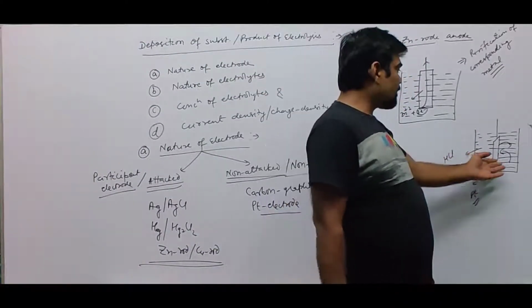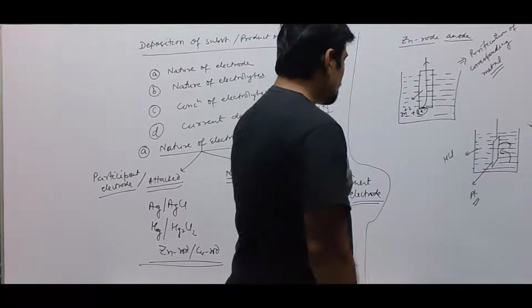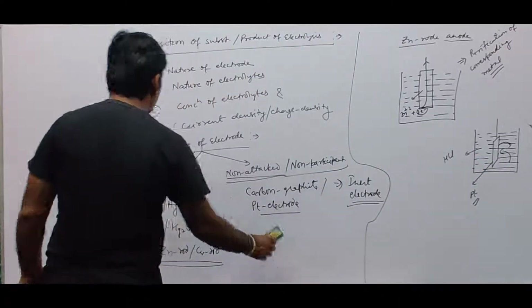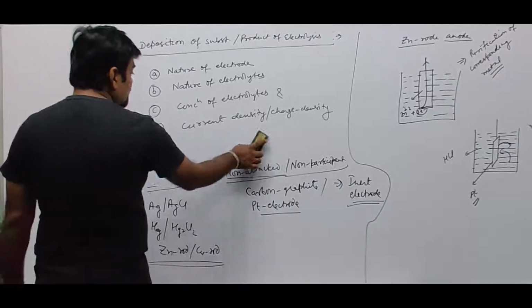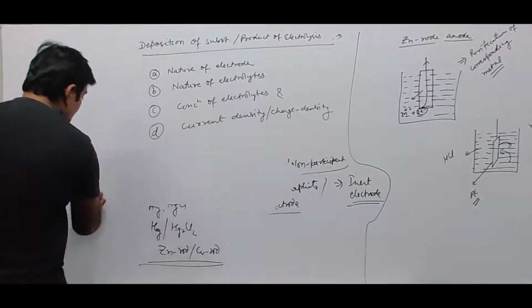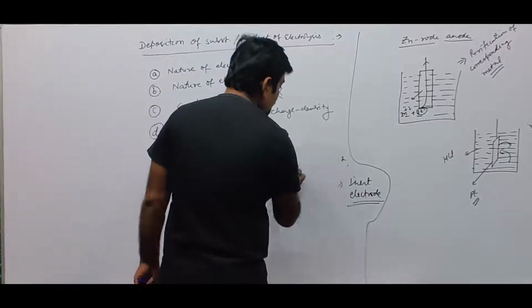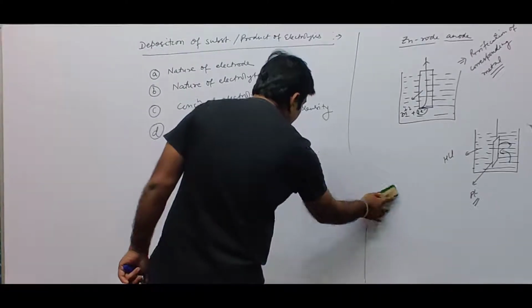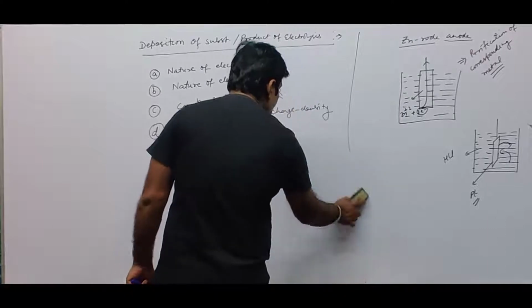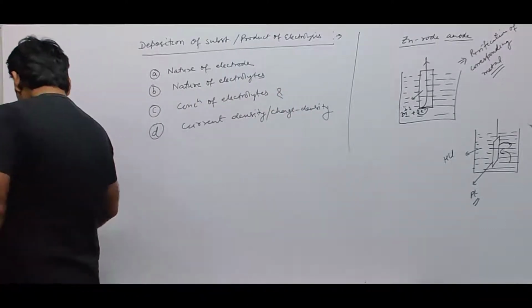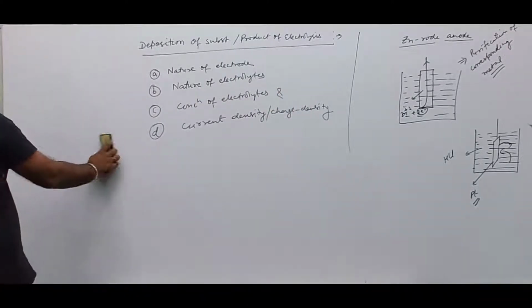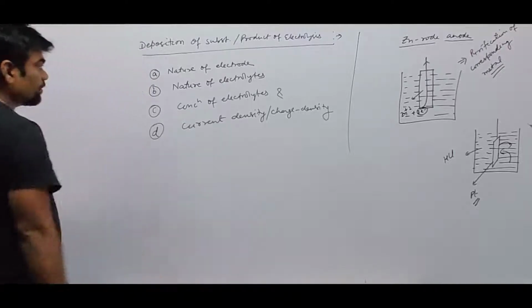So it remains inert during the course of reaction. Usually, attacked electrodes are used during the purification of metal, and non-attacked electrodes are used during the extraction of metal.